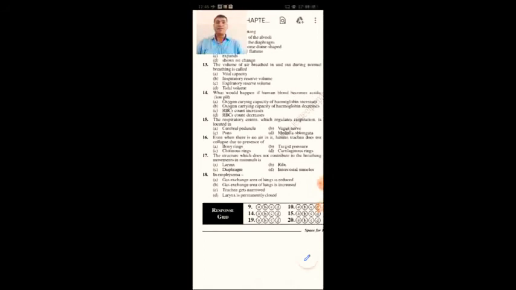What would happen if the human blood becomes acidic? Oxygen carrying capacity of hemoglobin increases, oxygen carrying capacity of hemoglobin decreases, RBC count decreases, or RBC count increases. Generally, if the human blood becomes acidic, the oxygen carrying capacity of hemoglobin decreases. As a result, more carbon dioxide accumulates, which at certain times may lead to the death of a person.